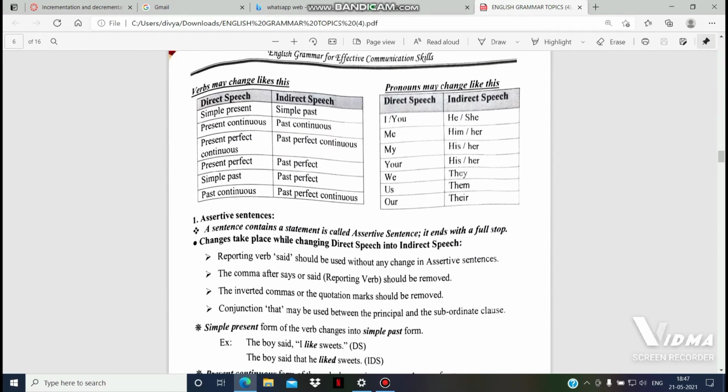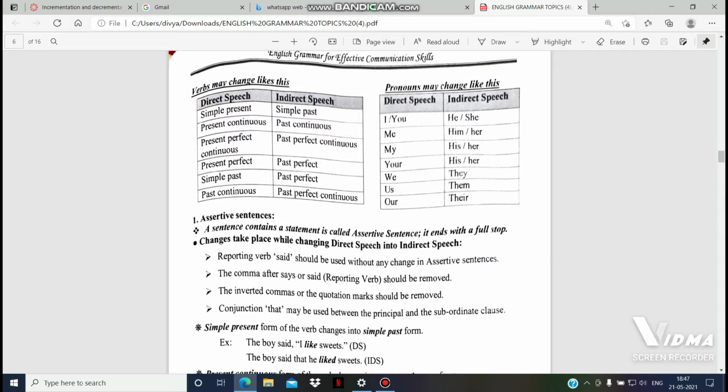Assertive sentences. What is meant by assertive sentences? A sentence that contains a statement is called an assertive sentence. It ends with a full stop. In an assertive sentence, the statement ends with a full stop.